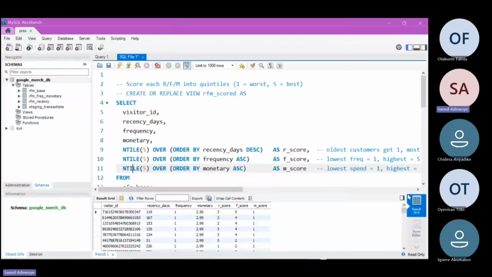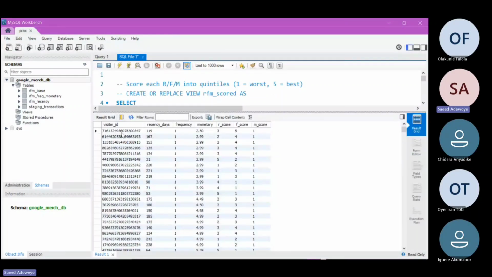Coming back to this customer. This first customer over here, his recency is 219 days ago when he visited our website. While the second customer with this visitor ID visited our website 167 days ago. Obviously, 119 is lesser than 167, meaning that this guy visited our website more recently compared to this other guy, 167, right? That's why the R score for this guy is higher than that of this other guy that has 2.